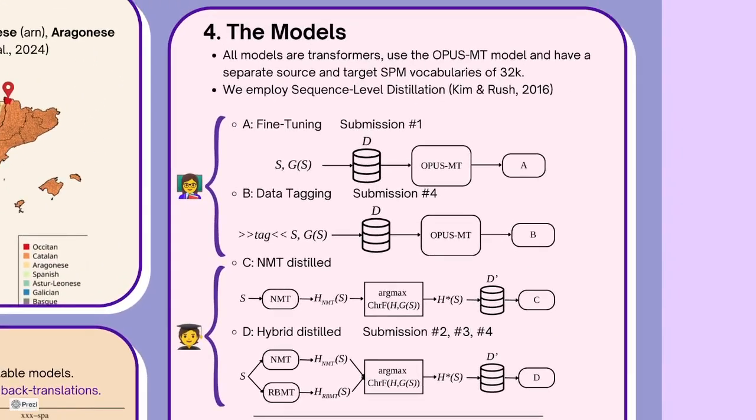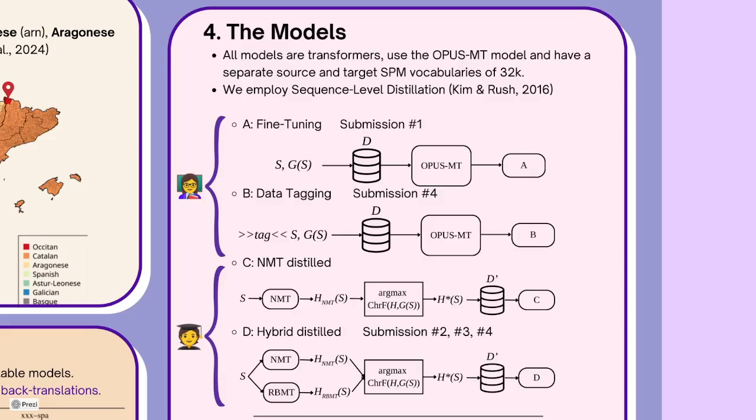Now let's talk about our models. All our models are transformer-based. They use the Opus MT model in some way and have a separate source and target SentencePiece vocabulary. The vocabularies, we take them from the Opus MT model. We employ sequence-level distillation proposed by Kim and Rush.